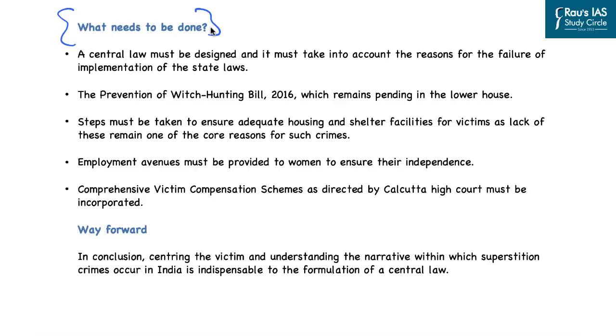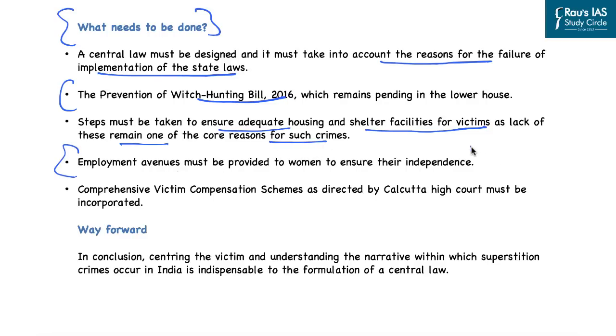So, there is a need for a central law which must be designed and it must take into account the reasons for the failure of implementation of the state laws. Further, the Prevention of Witch Hunting Bill 2016 still remains pending in the Parliament. Also, steps must be taken to ensure adequate housing and shelter facilities for the victims, as lack of these remain one of the core reasons for such crimes. Also, employment avenues must be provided to women to ensure their independence so that they do not fall victim to such witchcraft practices in some parts of India. And at the same time, comprehensive victim compensation schemes as directed by the Calcutta High Court must be incorporated.